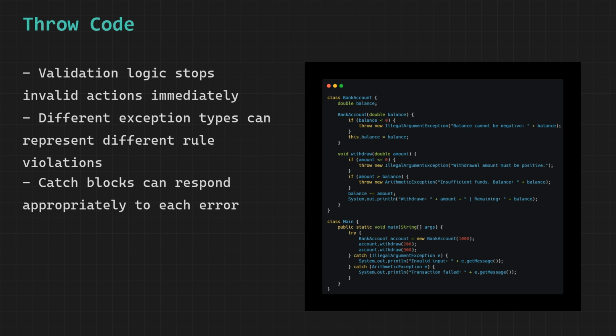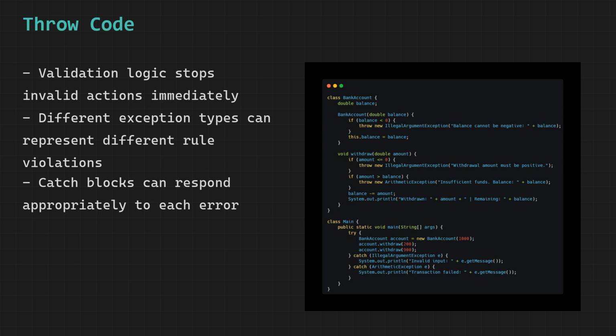But before assigning it, the constructor checks whether the balance is negative. If someone tries to create a bank account with a negative starting balance, the throw keyword fires immediately and creates a new IllegalArgumentException with a clear message explaining what went wrong. The object is never created. The constructor never finishes. Java immediately looks for a catch block to handle this exception.